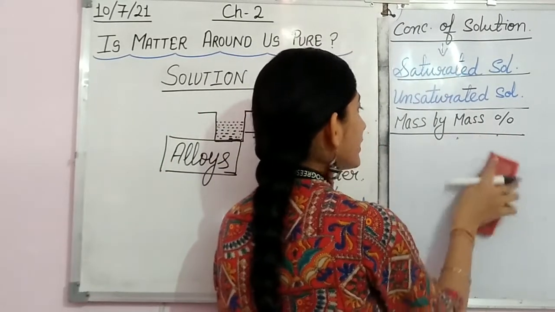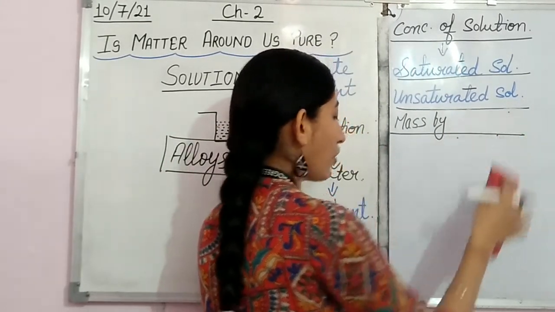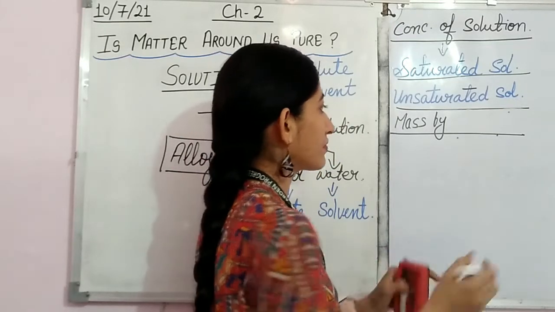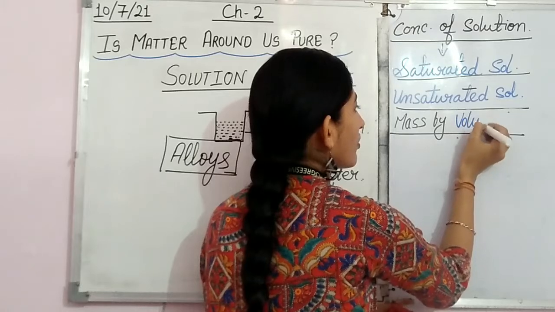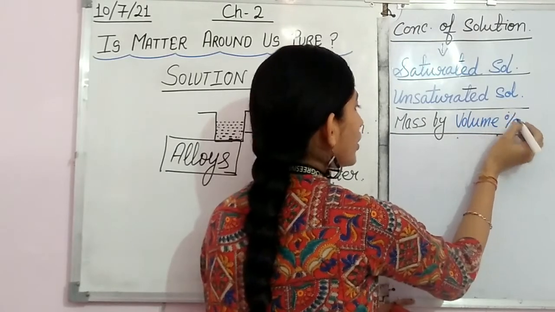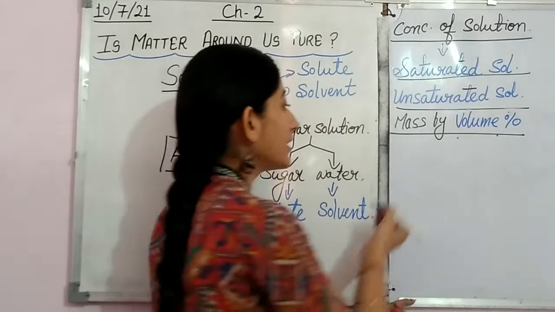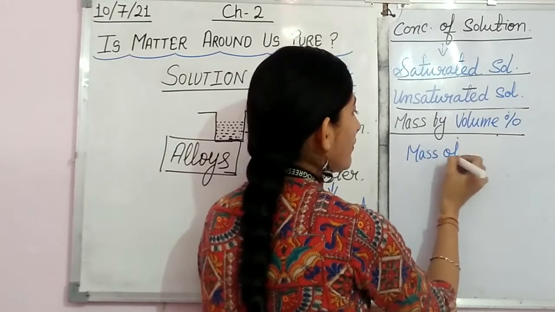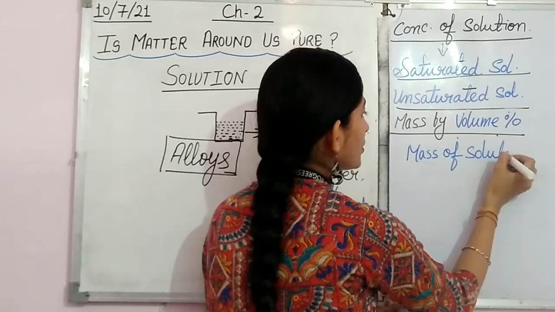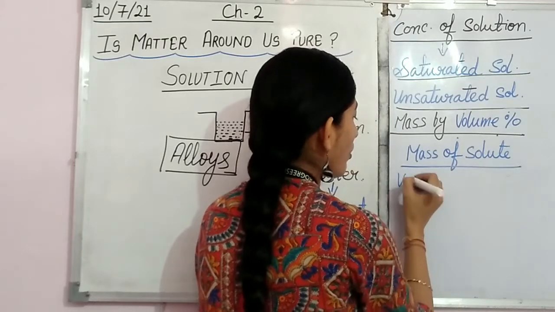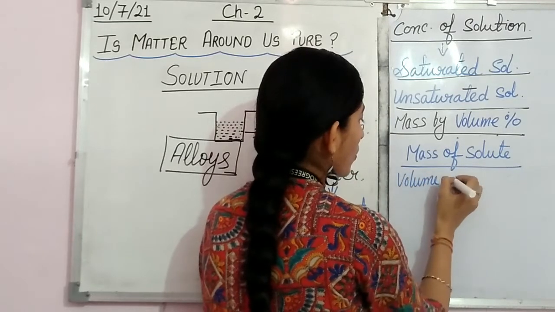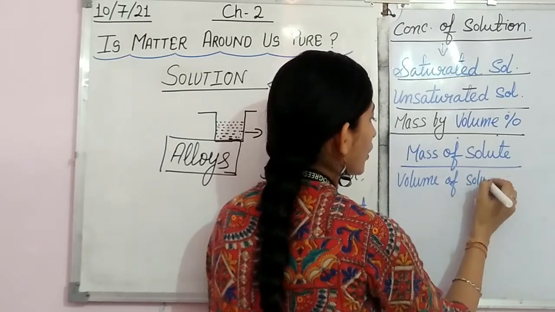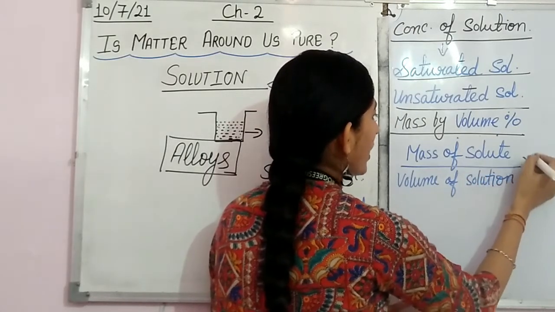The formula will be: mass by volume percentage of solution equals mass of solute upon volume of solution into 100.